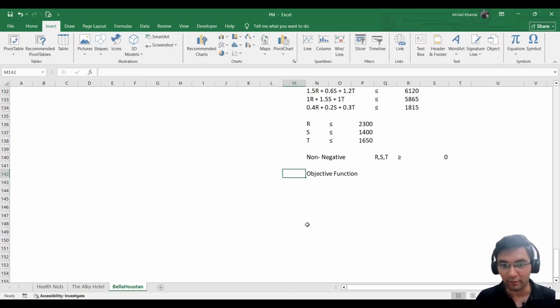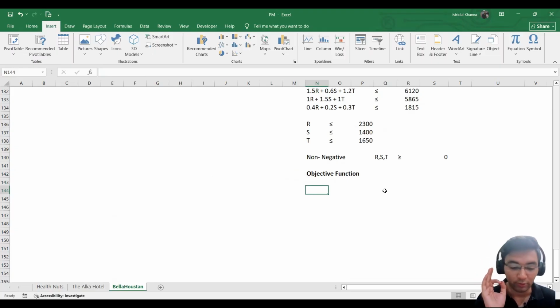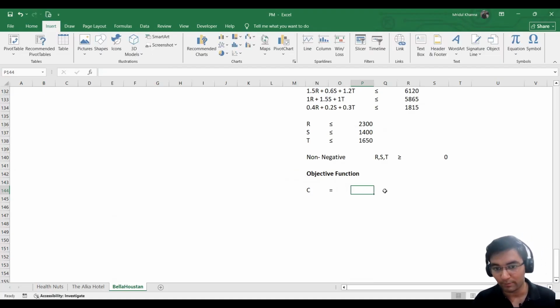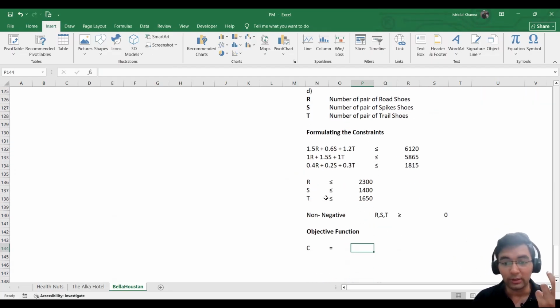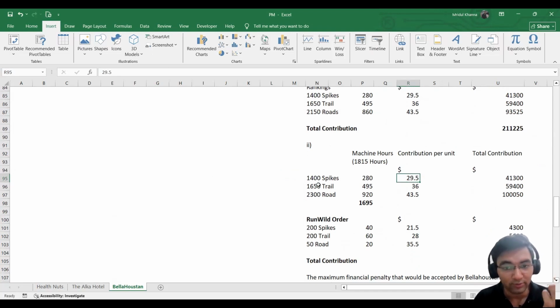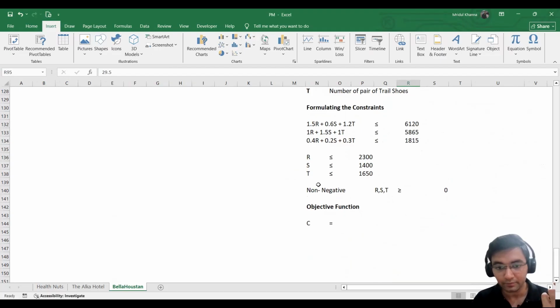So we need to create an equation for that as well. We can denote C as the contribution, which equals... now how will you calculate the total contribution? How have we calculated the total contribution here? We multiplied the contribution per unit by the number of units that we were actually producing, right?